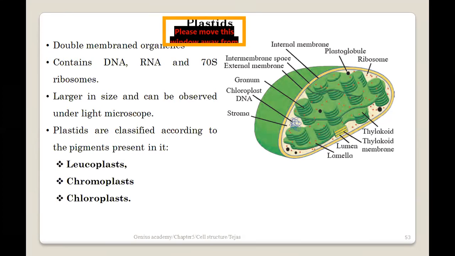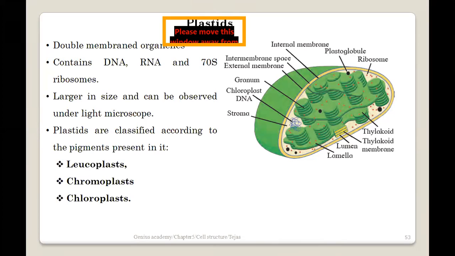Just like in mitochondria, they have their own DNA, RNA and ribosomes. They are quite larger in size, and when your college starts, maybe they will show you. There are some practicals in your biology where they show you the typical chloroplast extraction, and there are some demonstrations where you can actually observe chloroplasts under a microscope.